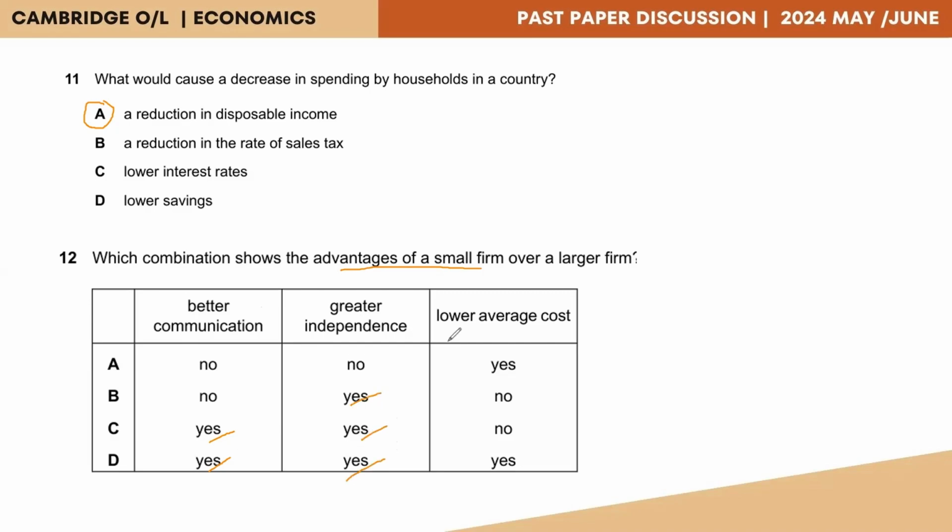And then finally, low average cost. This, of course, would be a no because only a large firm would be able to enjoy economies of scale. Whereas small firms that purchase in smaller quantities do not get things like purchasing economies. Hence, their average cost would be considerably higher. So it would be a no or a no. So ideally, the answer which gets all three options would be answer C. So question number 12, the answer would be C.